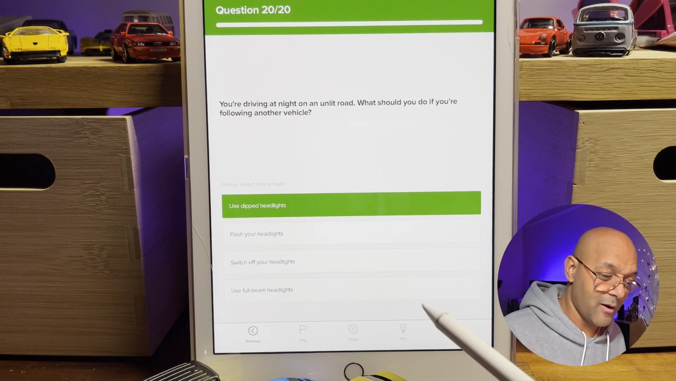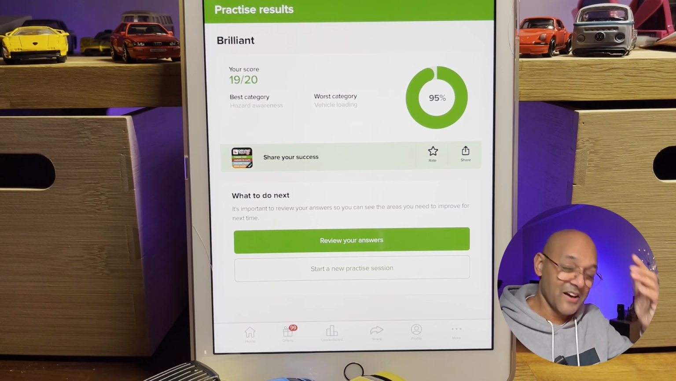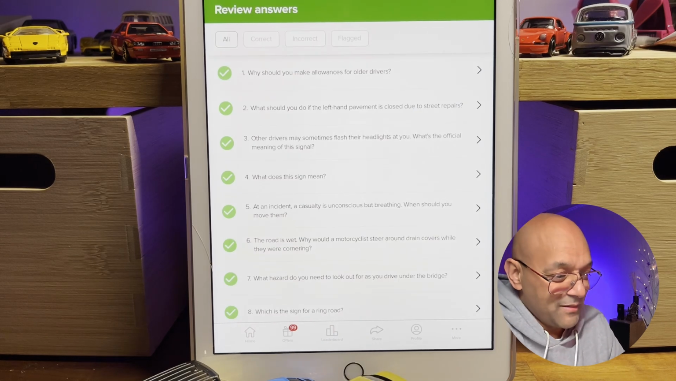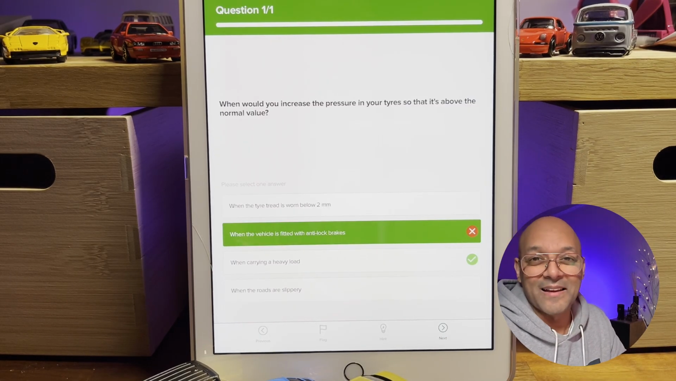Let's see what score we got. 19 out of 20 again. Oh God. Okay, let's review the answers again. Let's see what I've got wrong. Oh, I can't believe I'm doing this. What have we got incorrect? Right, okay. I actually just stupidly clicked the wrong one, didn't I?